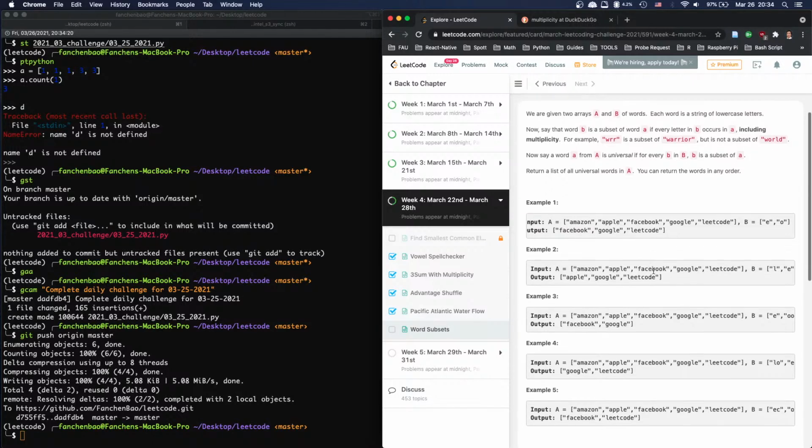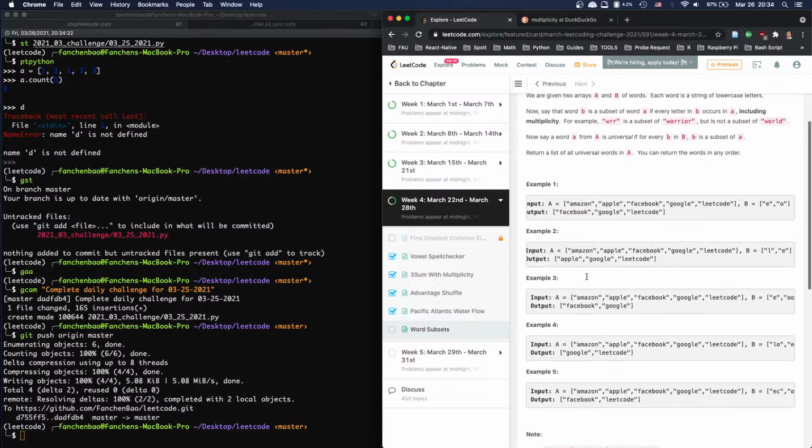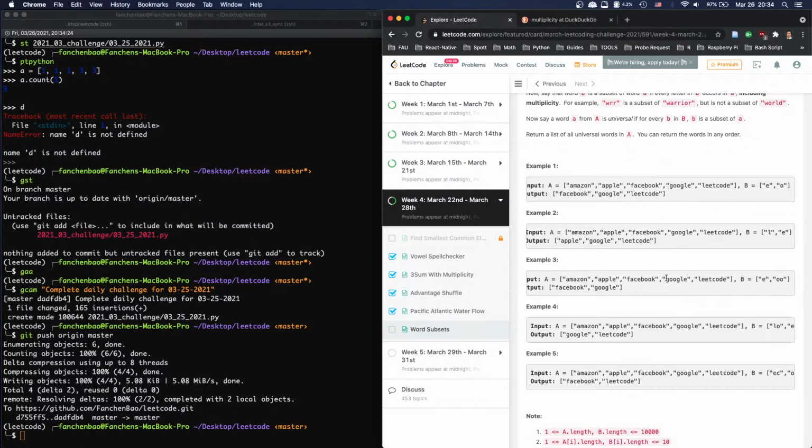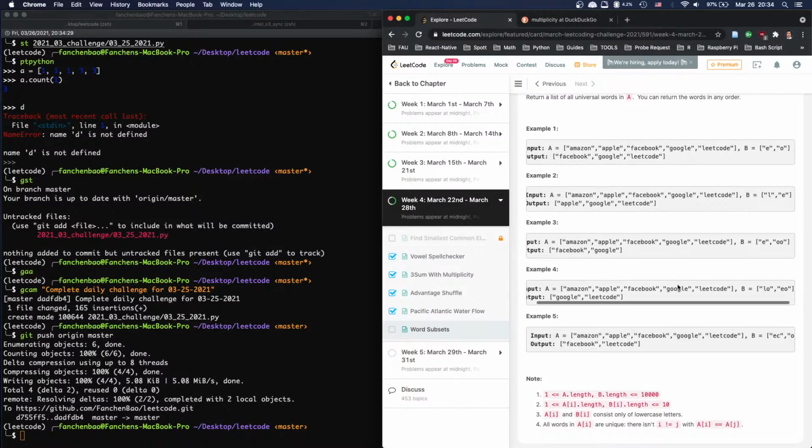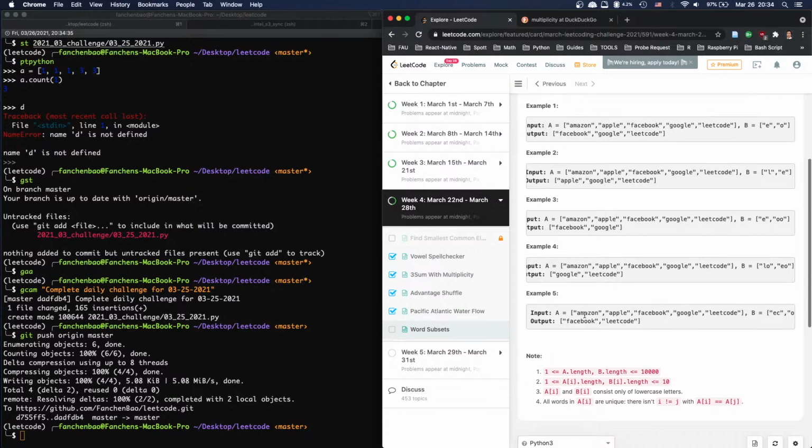L and E, LeetCode. E and OO, so Facebook and Google. LO and EO, LO, LeetCode, and then Google. EC, OC, and CEO.